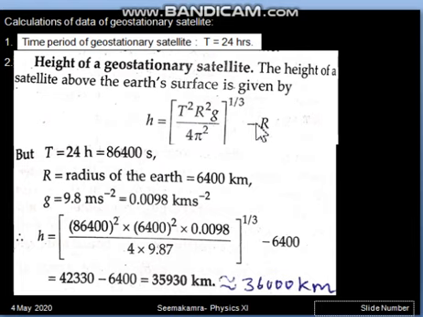All other data are related to Earth. If we substitute all these parameters, we get the height of the geostationary satellite as approximately 36,000 kilometer. So a geostationary satellite is established at 36,000 kilometer height from the Earth's surface. This way, we have discussed the geostationary satellite's logic, and now we will be concluding the conditions which are required for it in the next video.